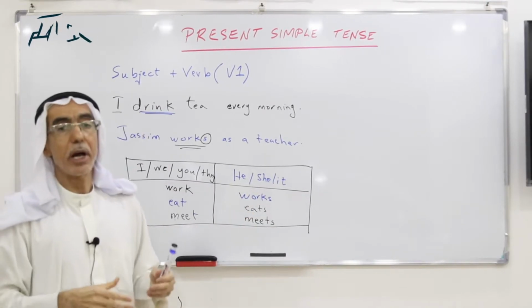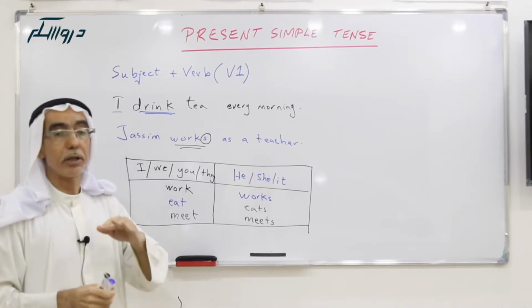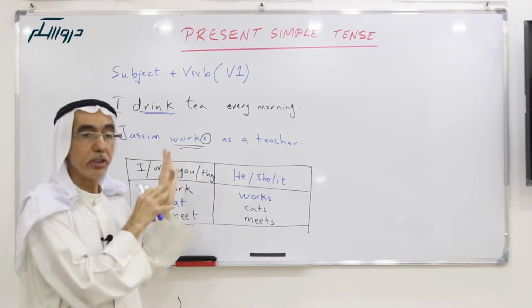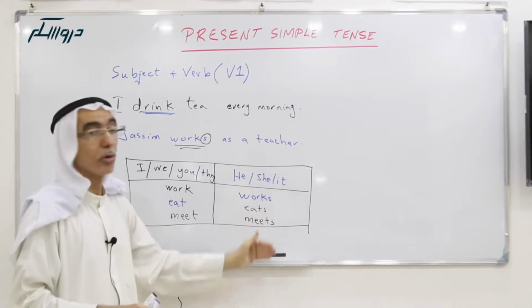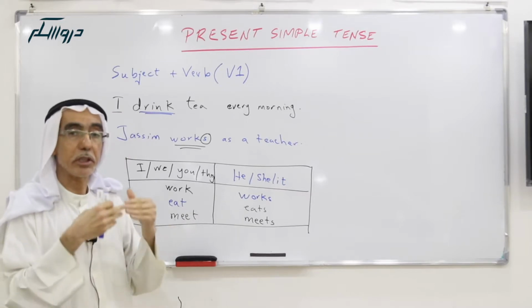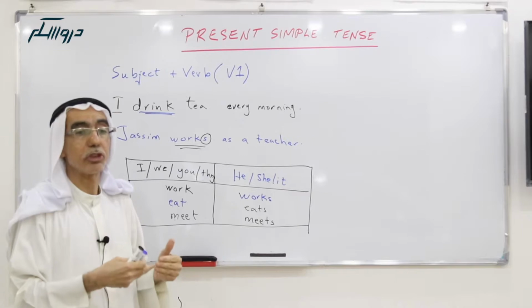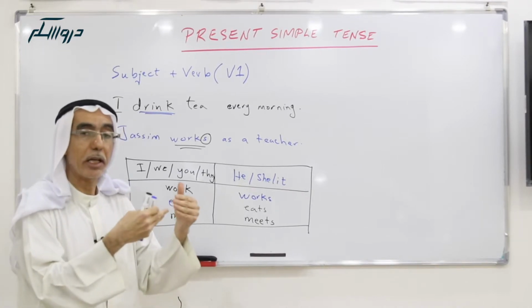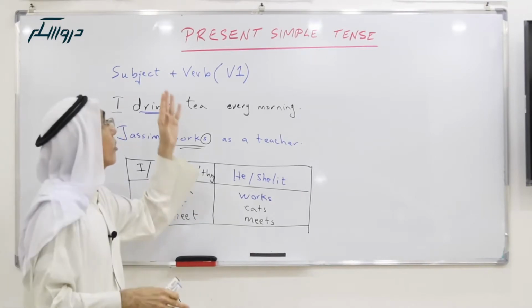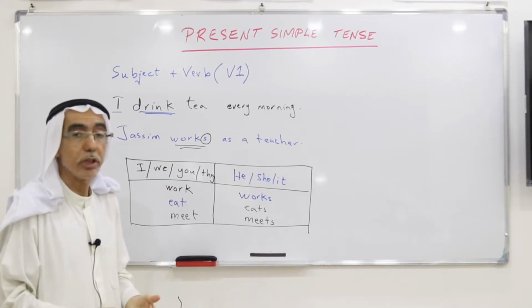However, there are other rules for this S, and for more details, we'll make an appendix for this lesson talking about rules of this S, because sometimes we add not only S, we add ES. Sometimes we change the last letter to I and add ES as well. So for all these, there will be an appendix for this lesson. This is lesson 2, so there will be an appendix to lesson 2.